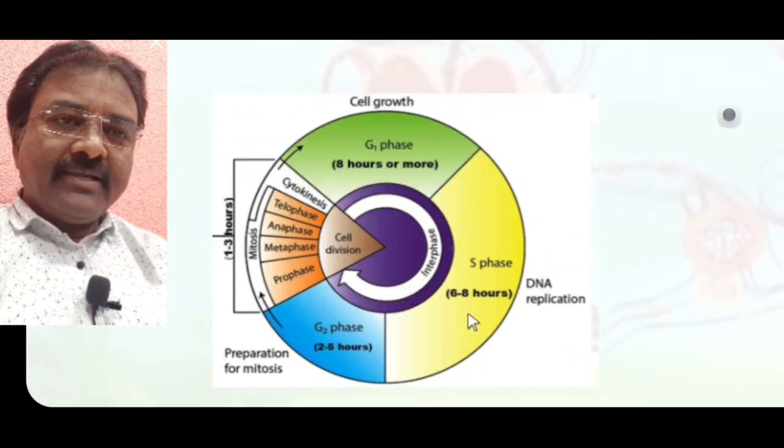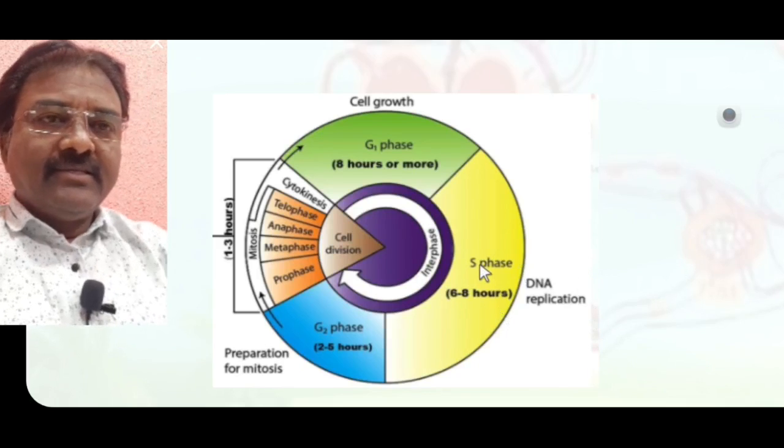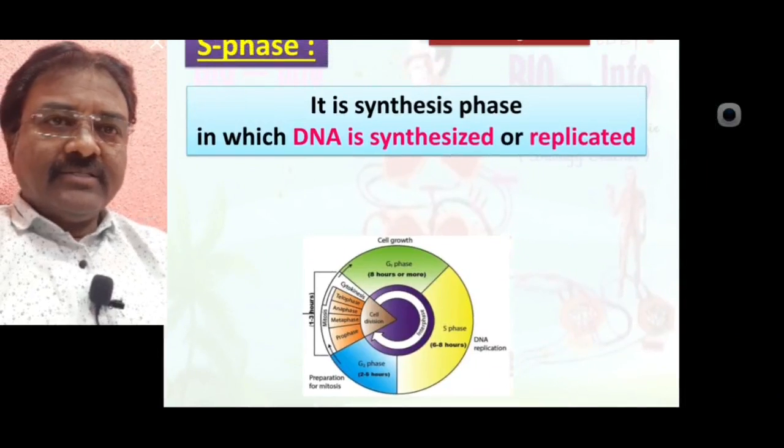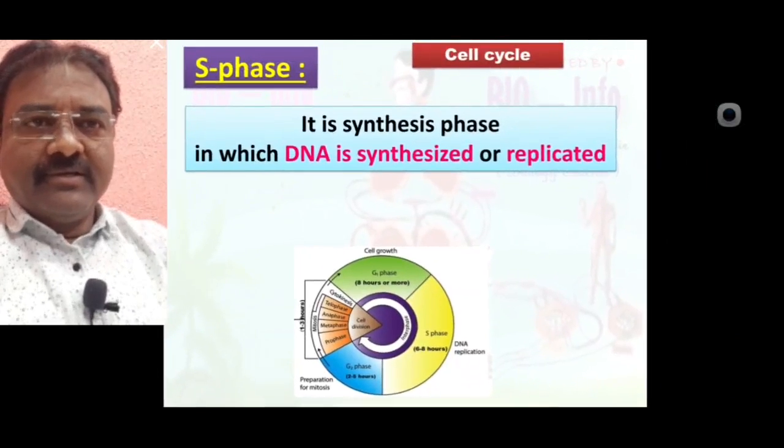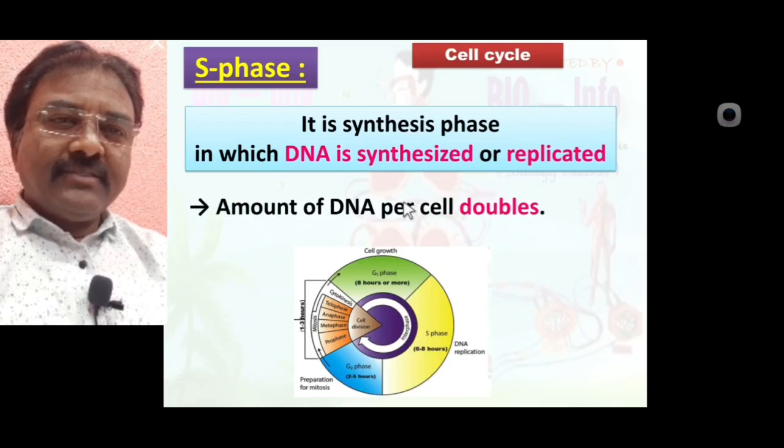See here the diagrammatic representation. This is the S phase of interphase. During this, the DNA replication process takes place. This is the most important event of interphase because DNA synthesis or replication takes place in S phase.